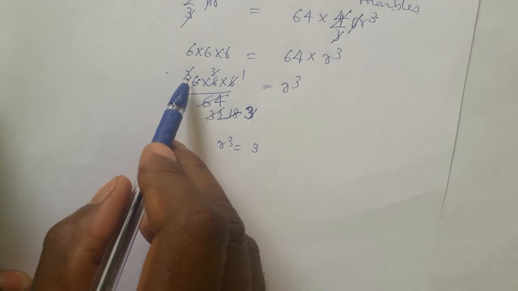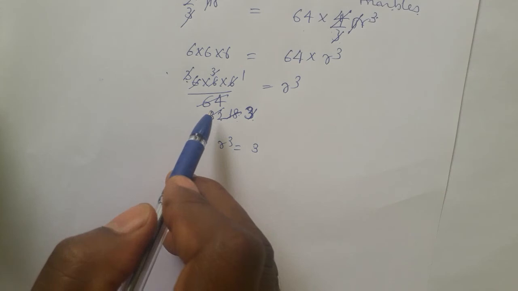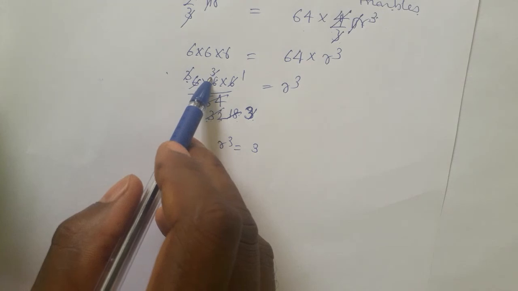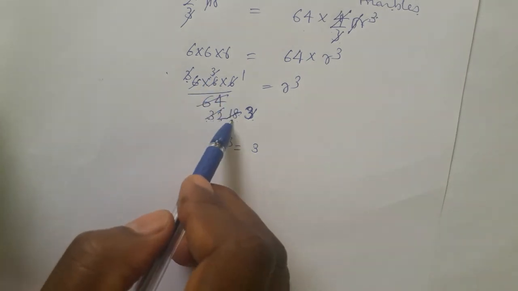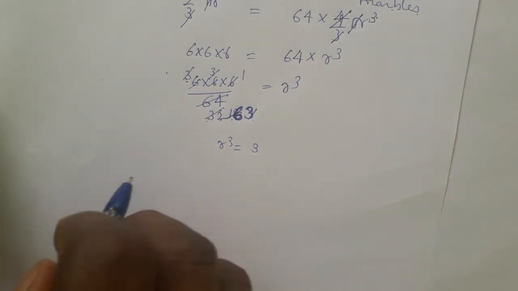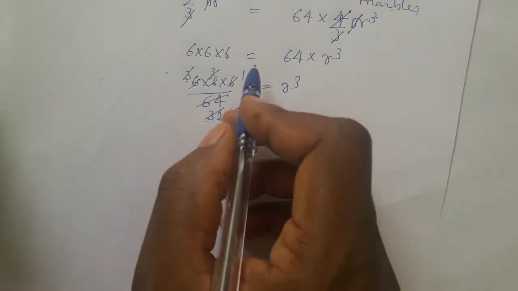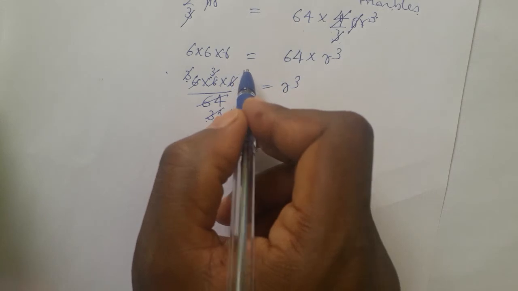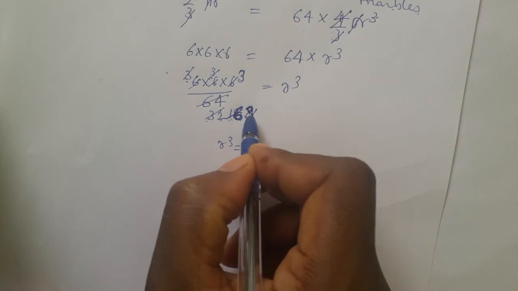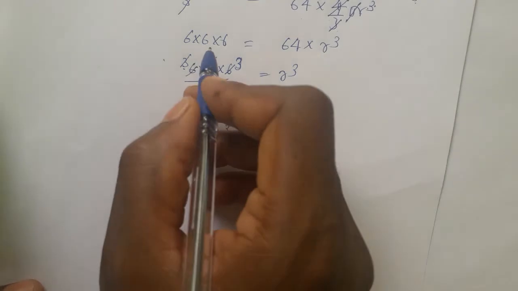2 threes are 6, 2 threes are 6, 2 twos are 4. Again, 2 threes are 6, 2 sixteens are 32... Like that we go. 2 threes are 6, 2 eights are 16. Finally there is no more cancellation.